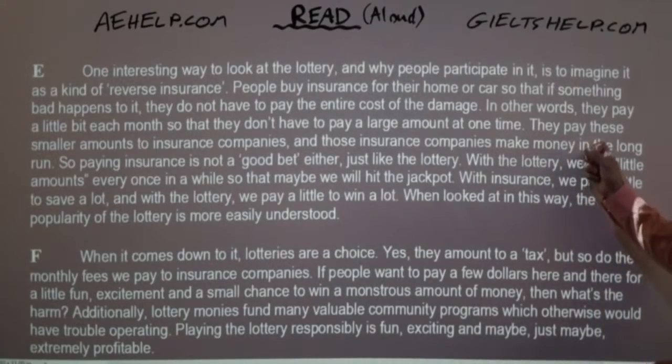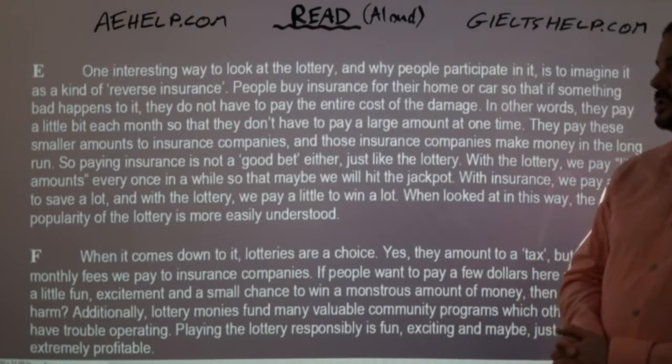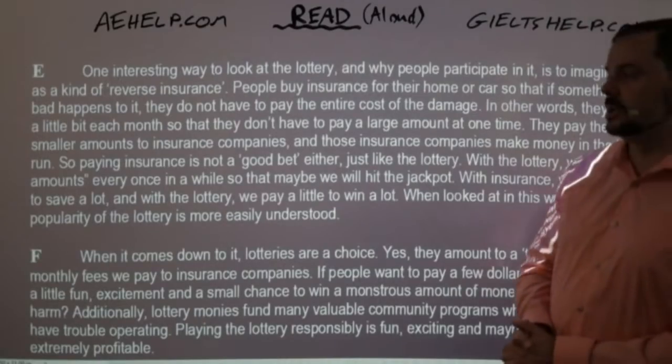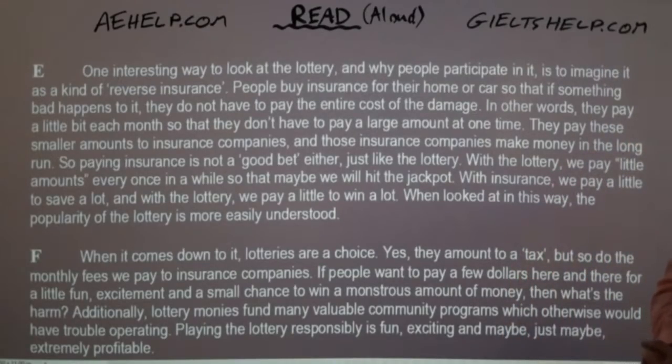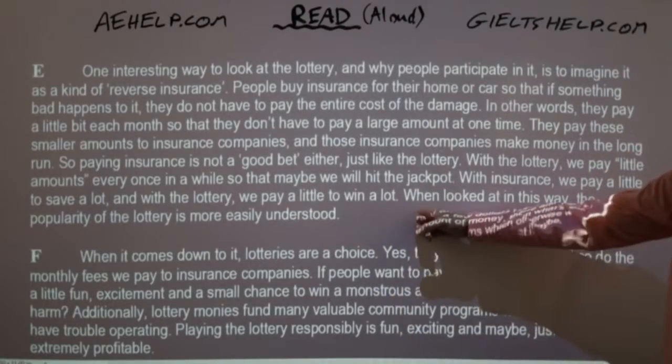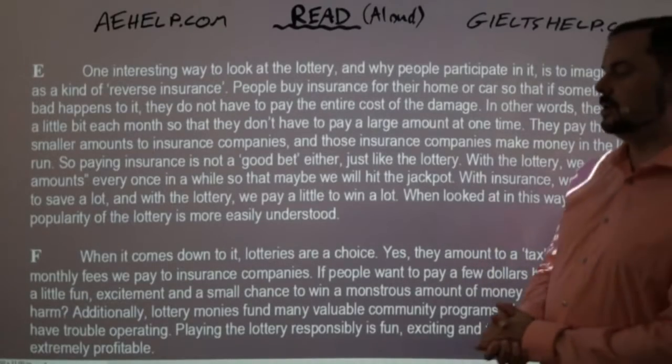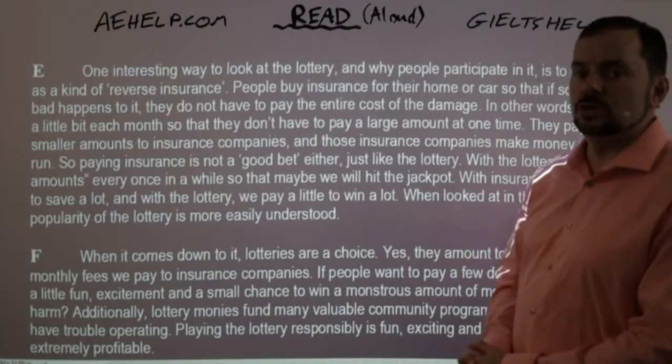They pay these smaller amounts to insurance companies, and those insurance companies make money in the long run. So paying insurance is not a good bet either, just like the lottery. With the lottery, we pay a little amounts every once in a while so that maybe we will hit the jackpot. With insurance, we pay a little to save a lot. And with the lottery, we pay a little to win a lot. When looked at in this way, the popularity of the lottery is more easily understood.